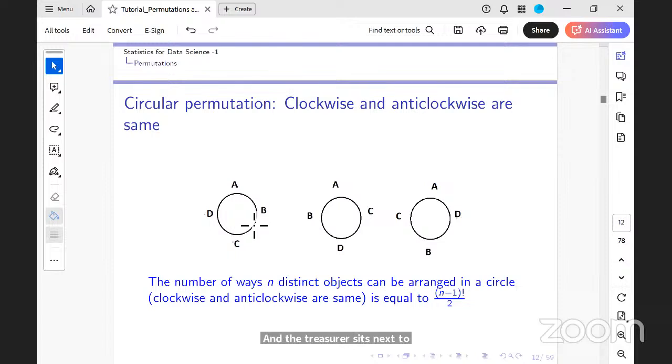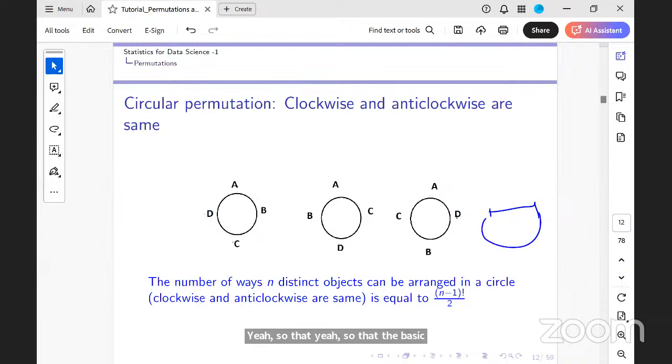The easiest way to solve a circular permutation is to look at it as a linear arrangement with order mattering, and then put it into a circle. This A, B, C, D also, I am looking at in a linear way. I fix one and make a circle out of it. That's why B, C, D was n minus 1. I was always fixing one. Is that clear? One more question: there is no circular combination, right? I'm only talking about arrangement.